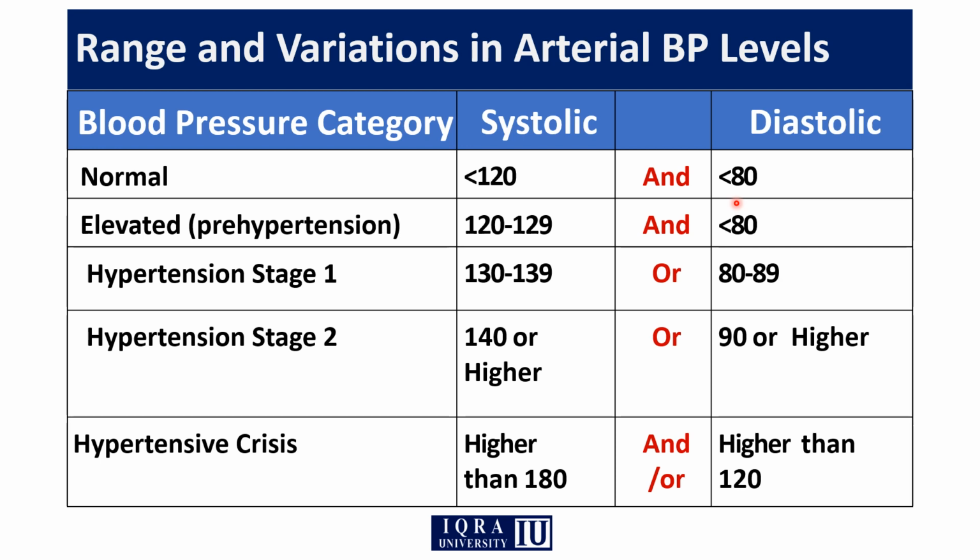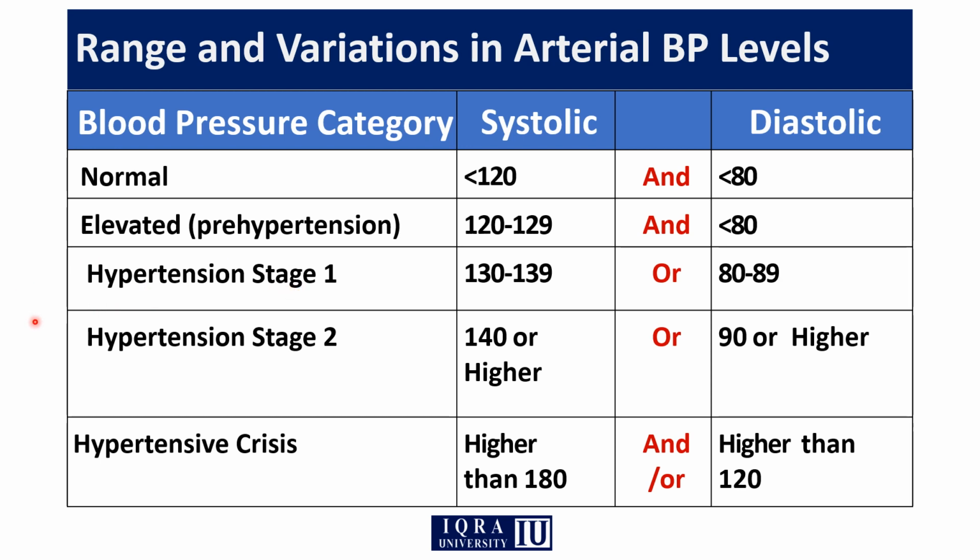If the patient's blood pressure is in a range between 130 to 139 systolic, or diastolic between 80 to 89, if the blood pressure of any patient falls in this category, they will be in hypertension stage 1.